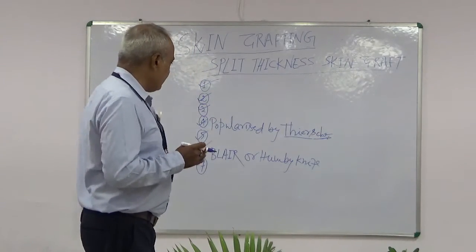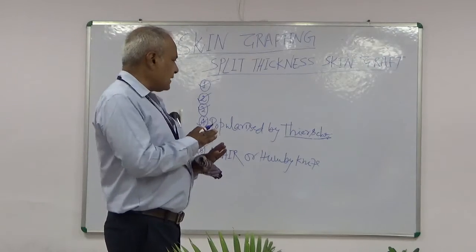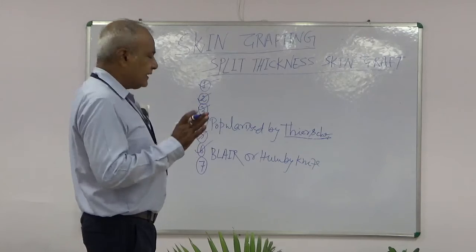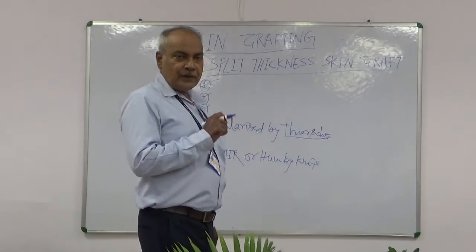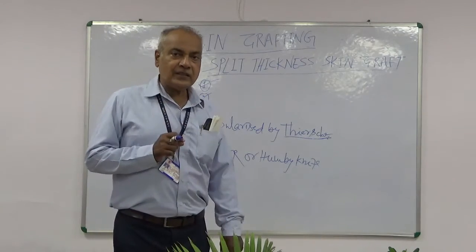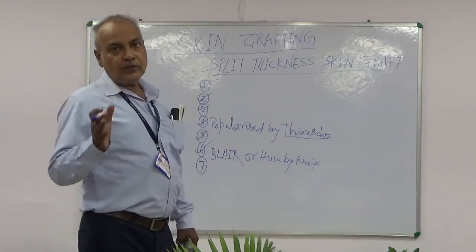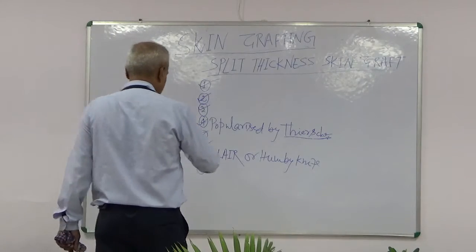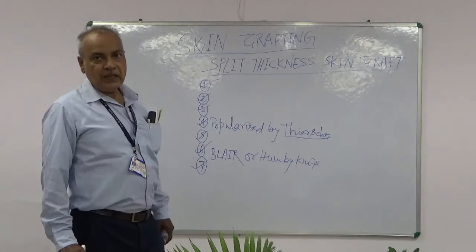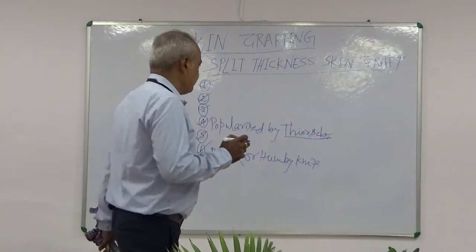Through this machine, this graft is spread in a larger area and it is laid upon the recipient surface. Here healing occurs by epithelialization from strands of the graft.